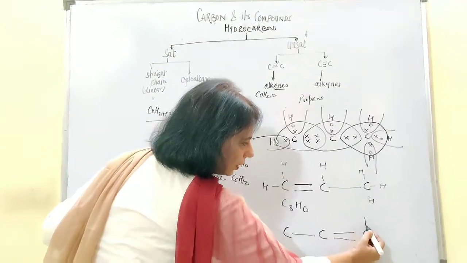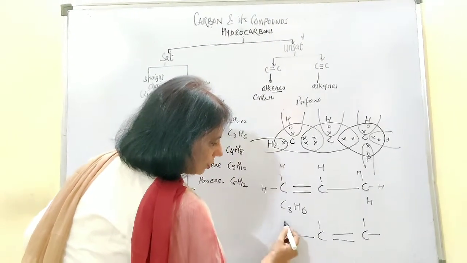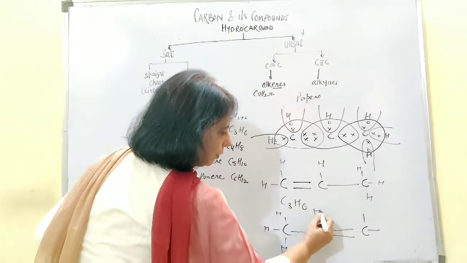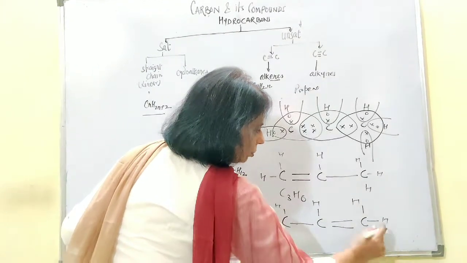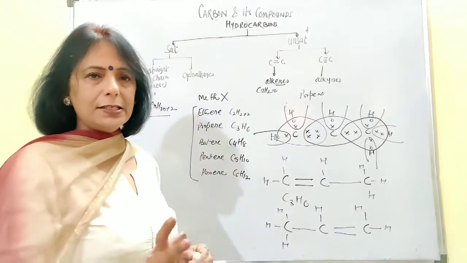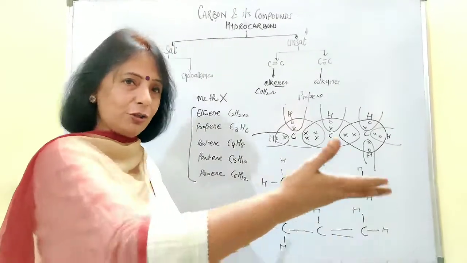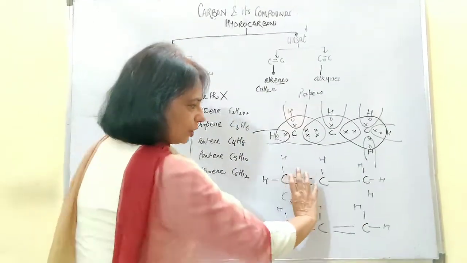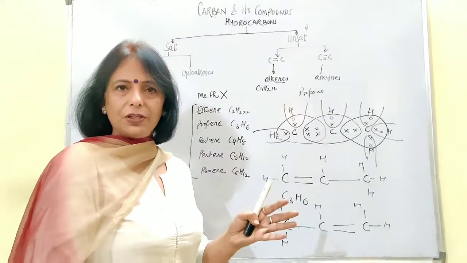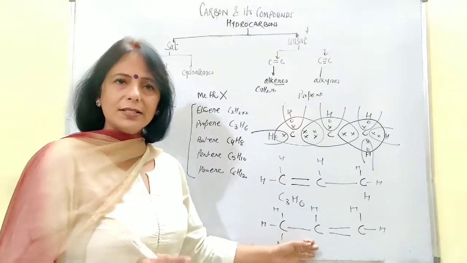1, 2, 3 and 4. And put hydrogen atoms around. Okay, so there is no difference between this structure and this structure. Actually, these structures are linear structures. These are gaseous molecules. It is not that they exist in the horizontal form only. You take this one and rotate it in this way. They are mirror reflections of each other. So once they are mirror reflections, you can say this structure and this structure are exactly the same.